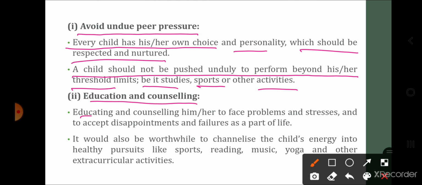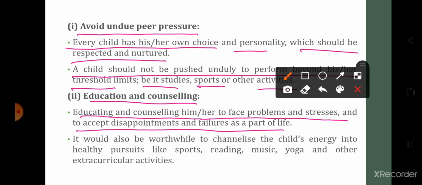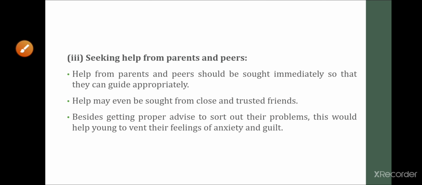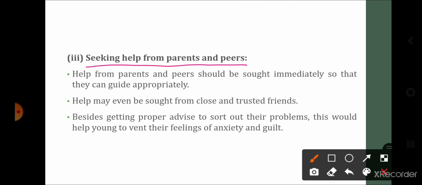Education and counseling. Educating and counseling him or her to face the problem and stresses and to accept disappointments and failures as the part of life. हमें child को ये educate करना चाहिए कि they should face the problems, they should face the stress and disappointment, और ये जो failures है, they are the part and parcel of life. ये तो होता ही रहेगा. It would also be worthwhile to channelize the child's energy into healthy pursuits like sports, reading, music, yoga, and other extracurricular activities.